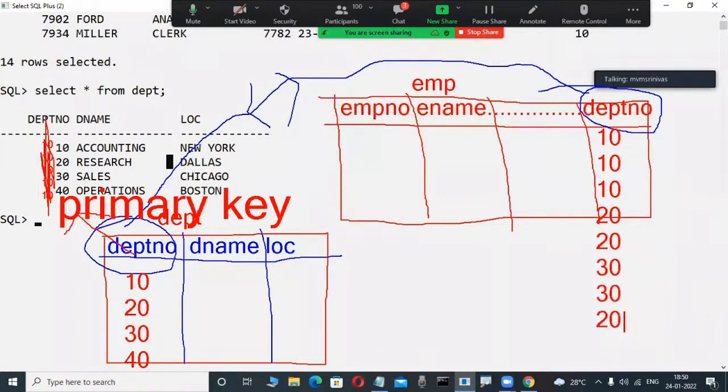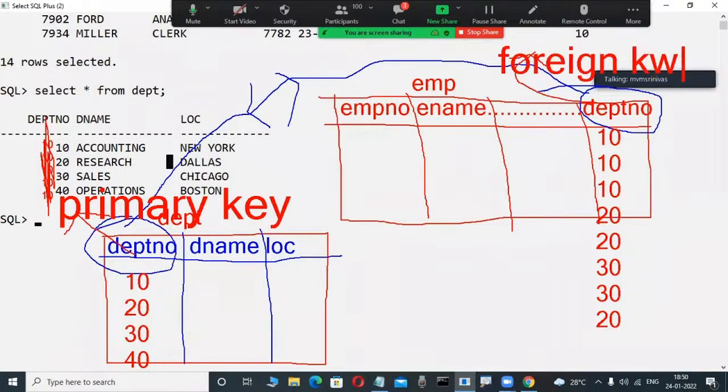That's why, whenever duplicate data is there in a common column, this column is called a foreign key. We will define foreign keys later, don't worry. These foreign keys, primary keys, check, unique, these are called constraints, and we are learning them in our course.